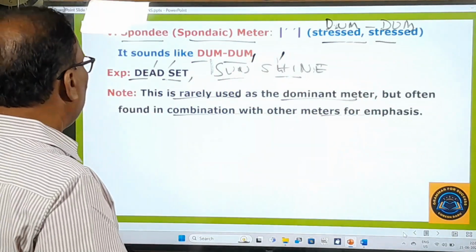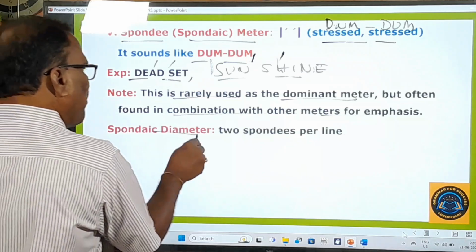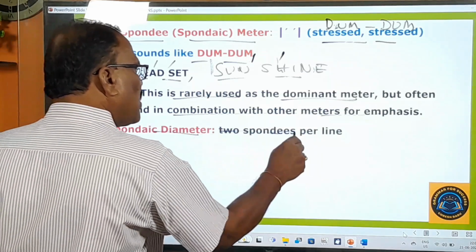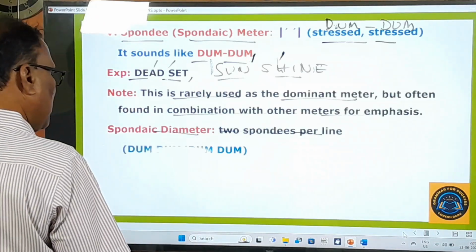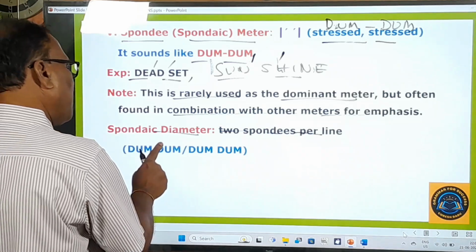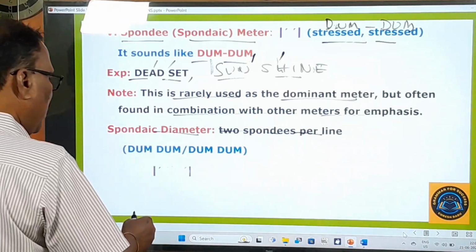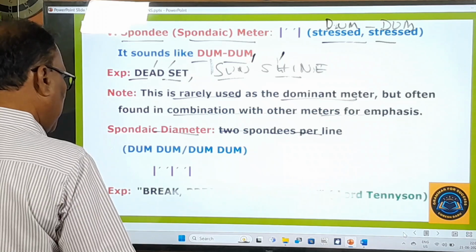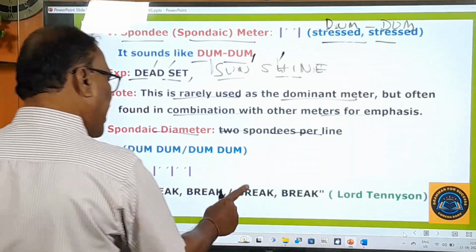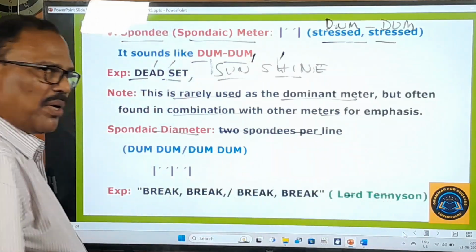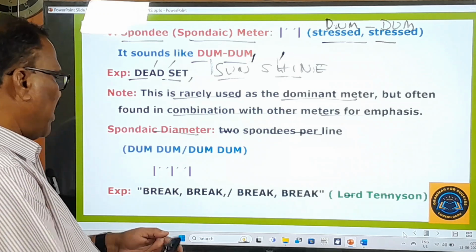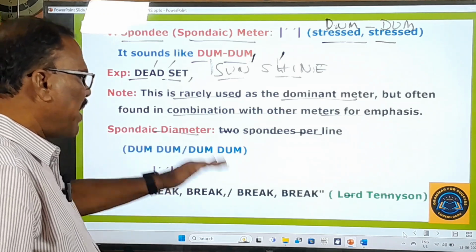Let us see the meters. Spondaic dimeter. Dimeter means two spondees per line will be there. And how does it sound? Dhum dhum, dhum dhum. This kind of sound. Here you pay attention: dhum dhum dhum. These are the feet. Break, break, break, break. Lord Tennyson has one poem, and the poem begins with break, break, break, break.